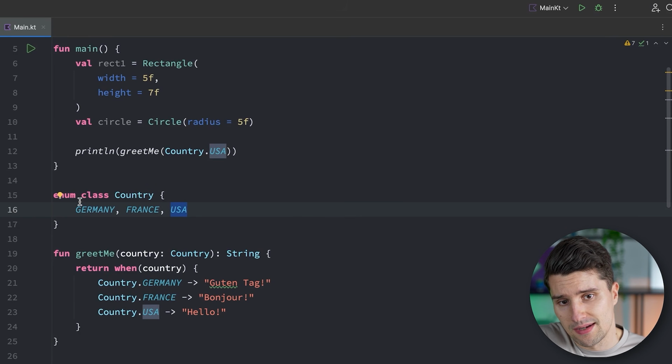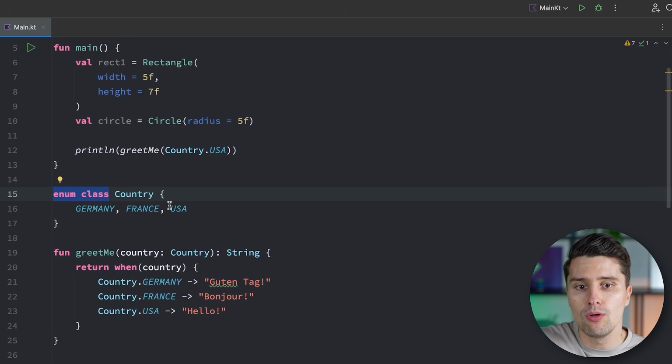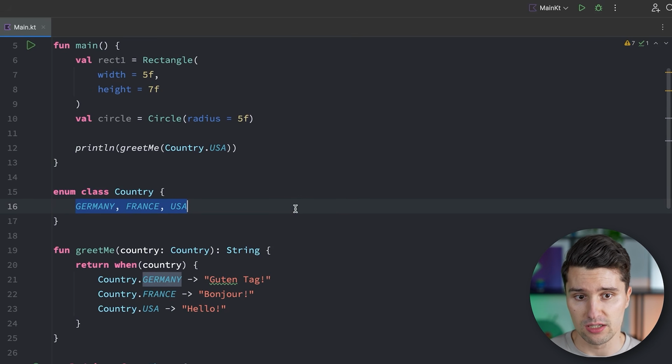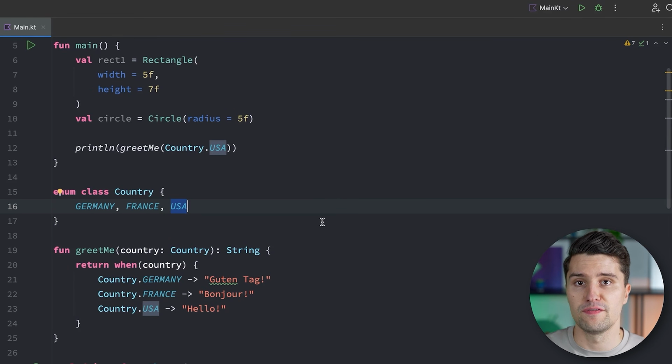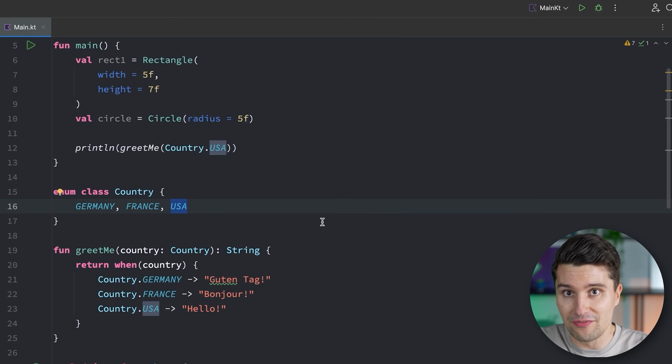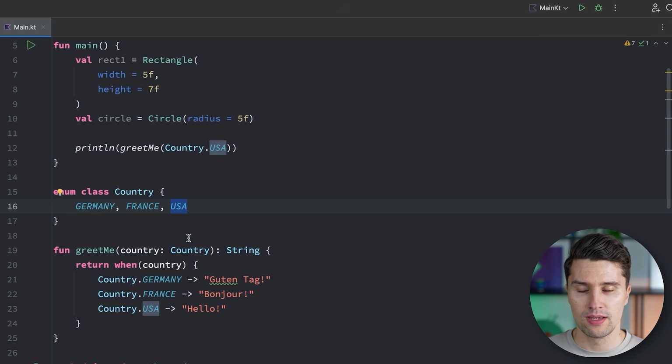What's important to understand about enum classes is that every single possible value of this enum class is effectively a constant value. And a constant value means the value is already known at compile time. So the moment we hit run, our program must already know what specific value Germany represents. There is nothing dynamic about that anymore.